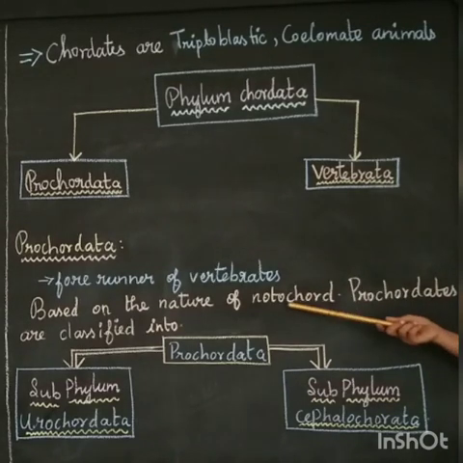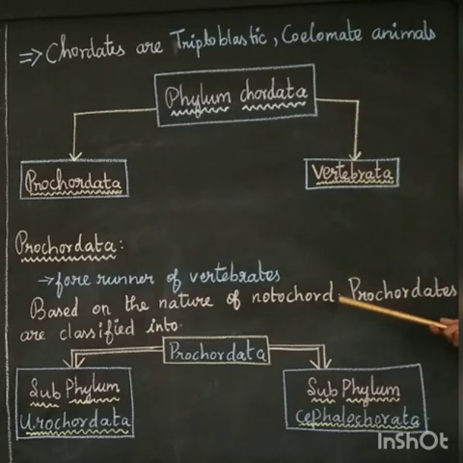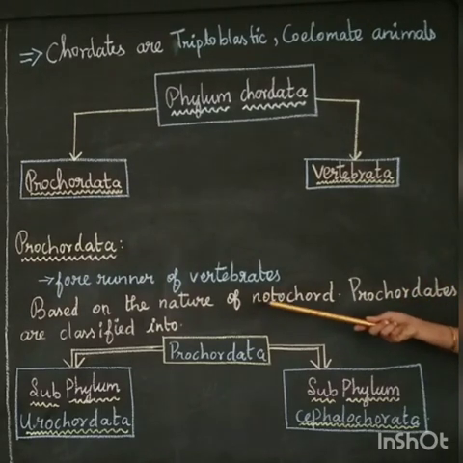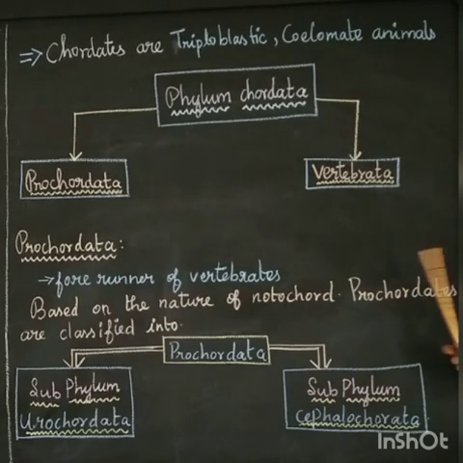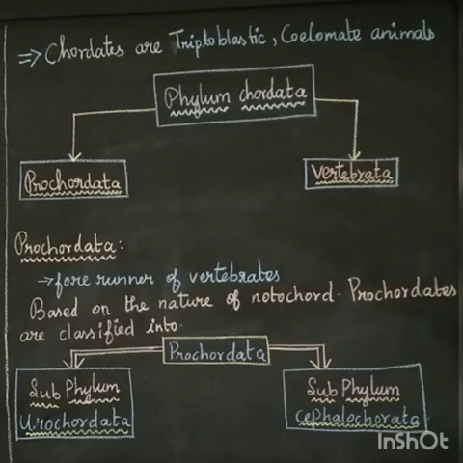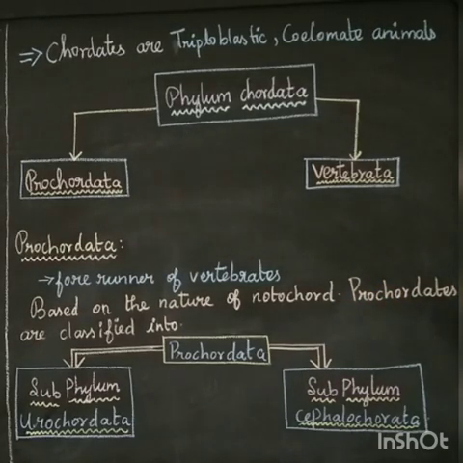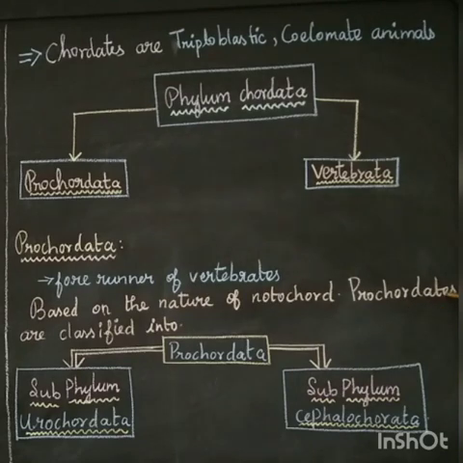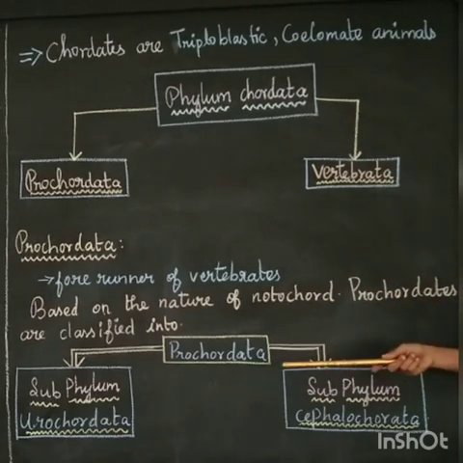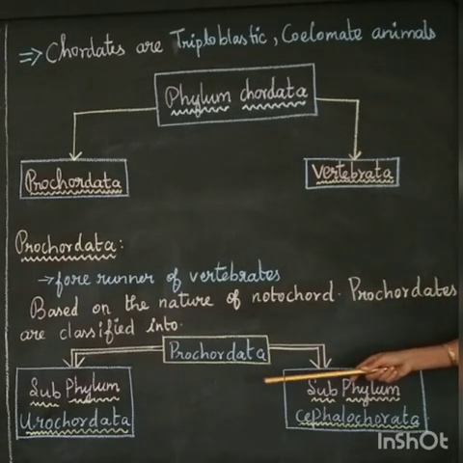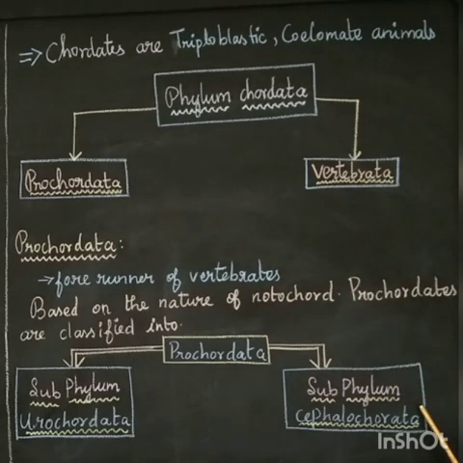Based on the nature of the notochord, protochordates are again classified. Notochord is nothing but a vertebral column. Based on this, the Protochordata are again classified into two subphyla: first subphylum Urochordata, then second subphylum Cephalochordata.